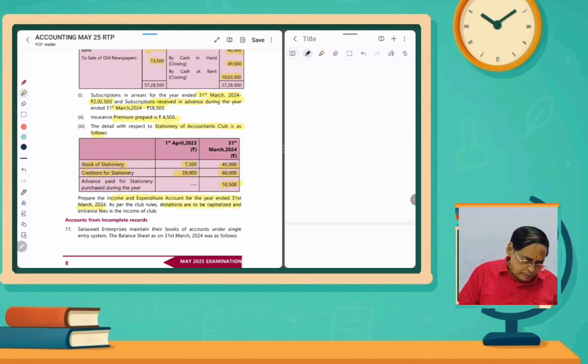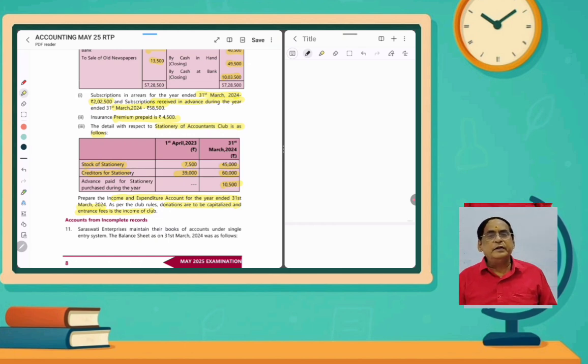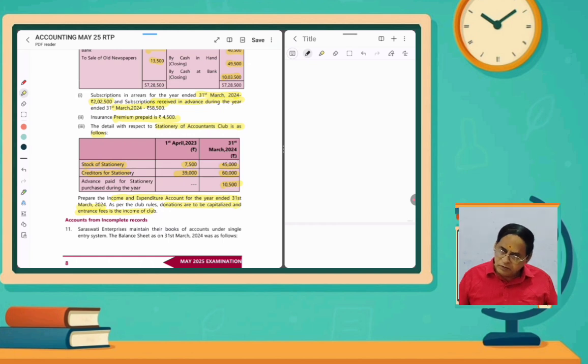So the donation to be capitalized means it is to appear in the balance sheet itself. And the entrance fees, it is an income, so it has to be entered in the income side of income and expenditure account. We are requested to prepare income and expenditure, not the balance sheet. So we will prepare this one also.